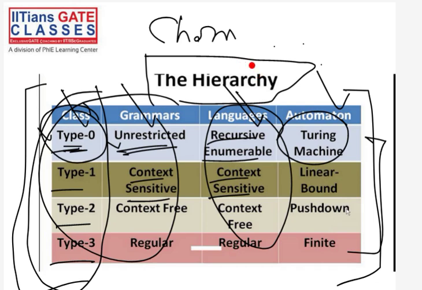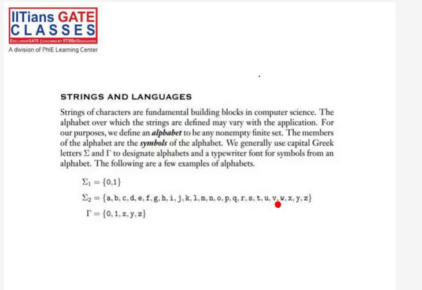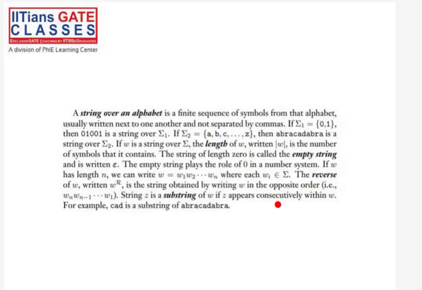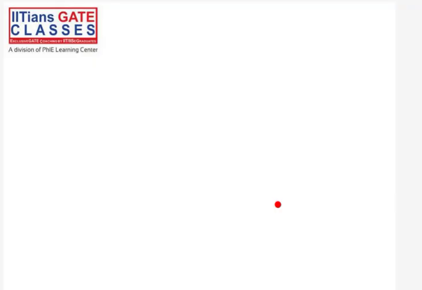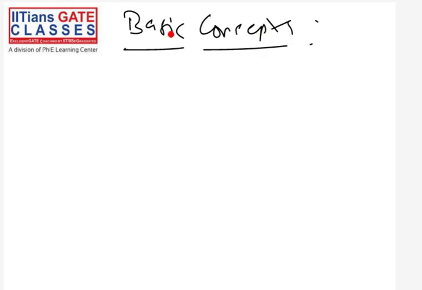So the first thing that we are going to do in this theory of computation course is study the basic concepts. In every course, first we should study the basic concepts, then we should see other things. So in this course, let's see what are the very basic concepts. Today we are going to cover the basic concepts. This is the only thing we are going to do today.